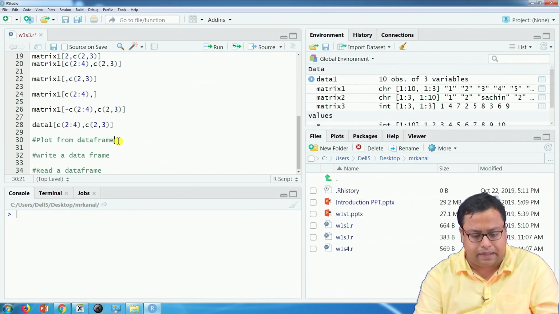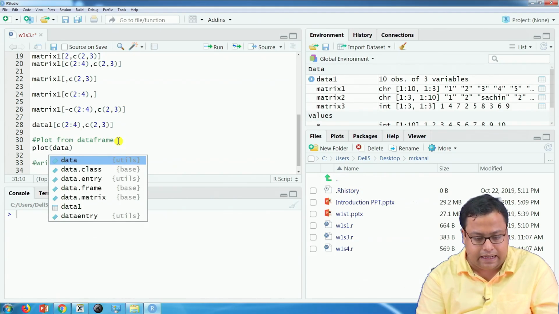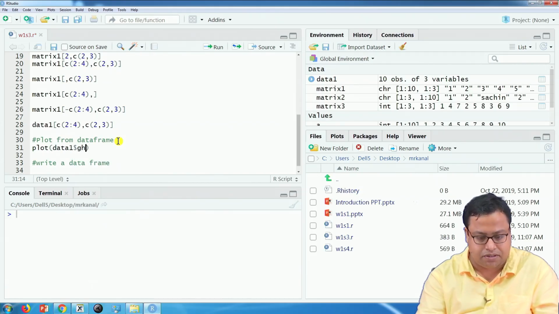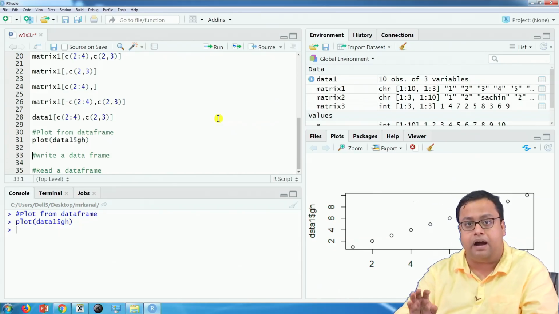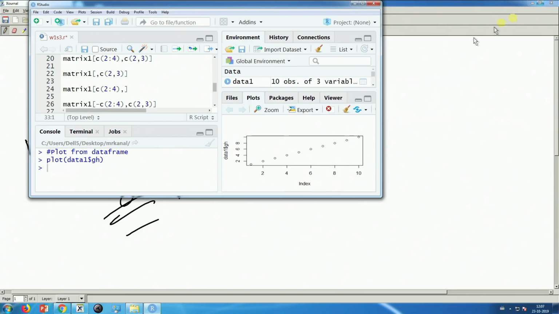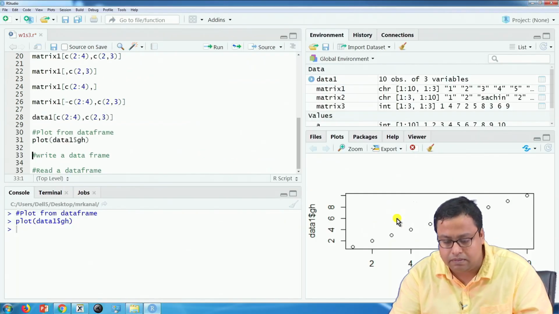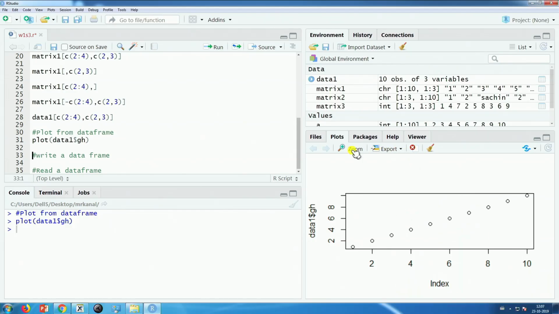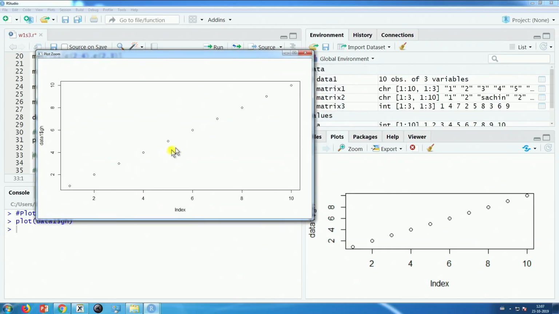We can also plot a data frame. So, for example, the easy one is, let us say, plot data 1$GH. If I just run this one, see, I am showing you another use of some of the tabs here. So, this part, I can actually zoom it up outside. Here this curve has been zoomed up and I am showing it here right now. Here you will see that from 1 to 10, it is a linear curve.